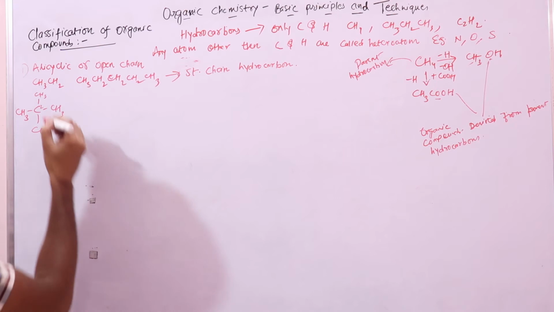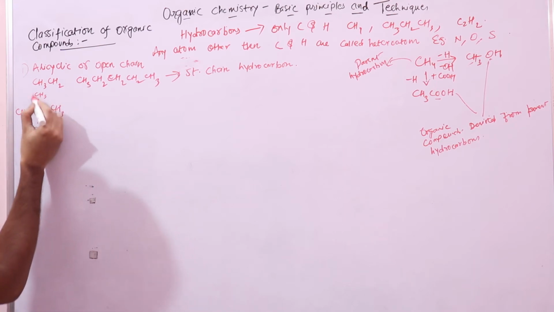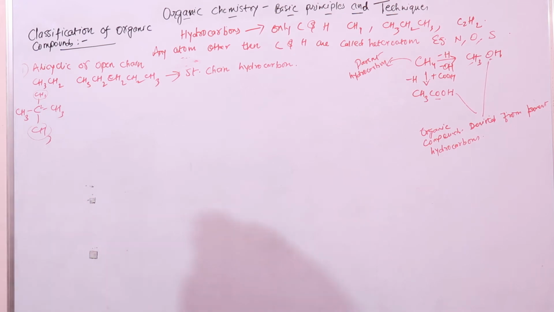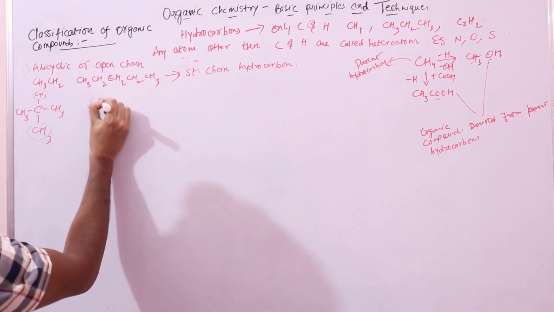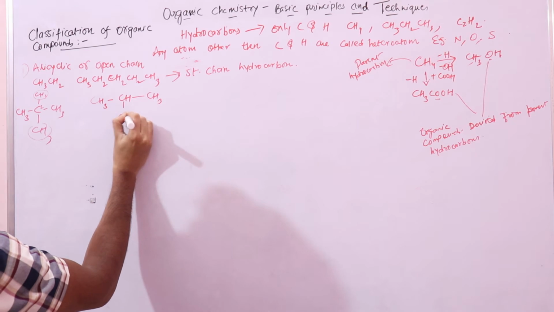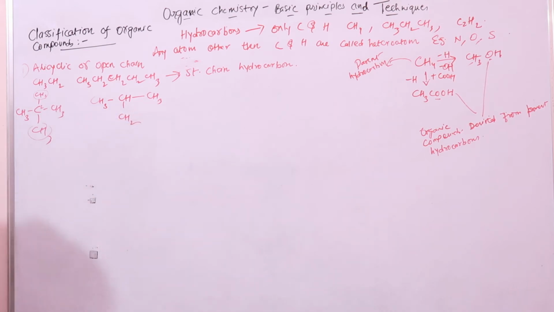So propane, on the second carbon atom you have 2 methyl groups, so 2,2-dimethyl propane. We will do the naming convention in another video lecture. So this kind of chain is a branched chain. This is a branched chain hydrocarbon. The other branched chain that we can take is CH, this kind of chain we can also take.